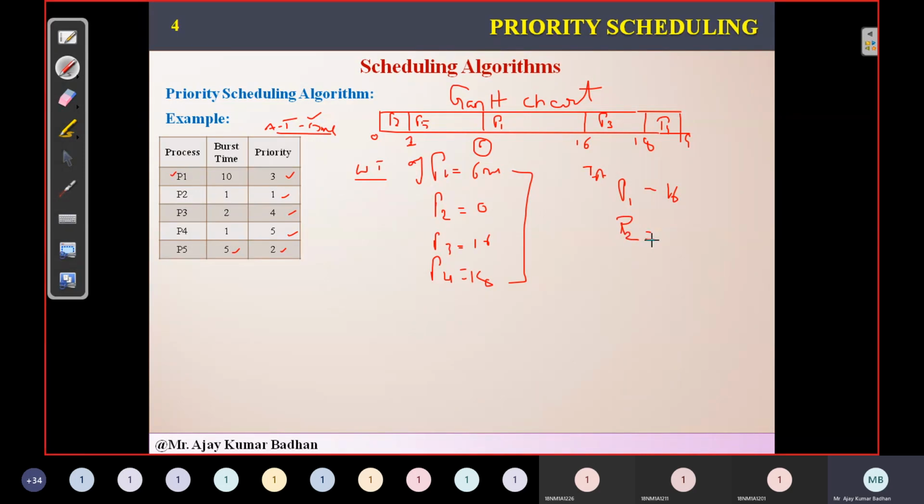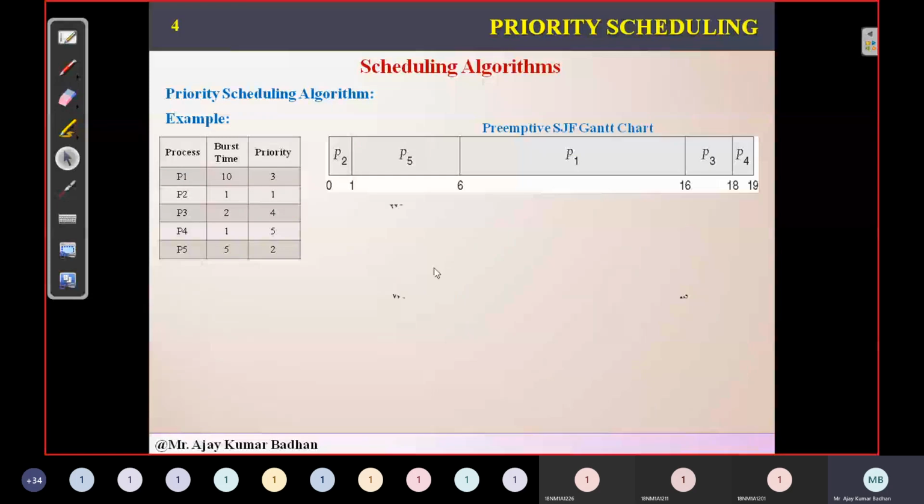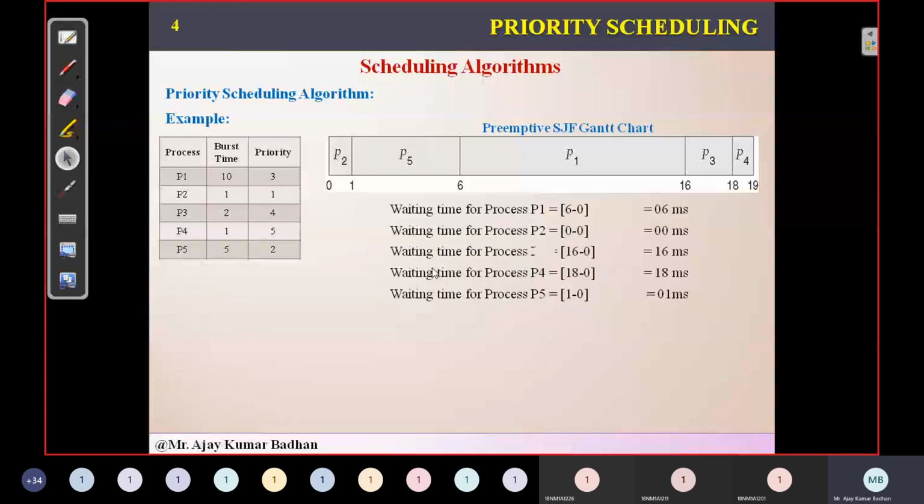Next we have P2. If you talk about P2 here, it's 1. P3, what about P3? It is 18. And in the same way P4, it will be 19. The average of these will give you the average turnaround time for your entire process. Let's see it pictorially. Okay, fine. This is what we got. I think people have understood now; this is the diagram I've shown you. So here the waiting time for the process is 16 minus 0.